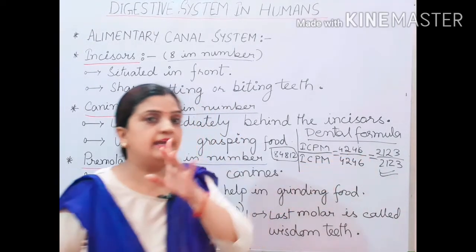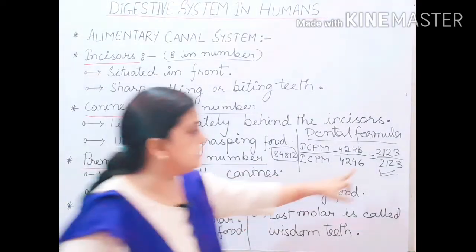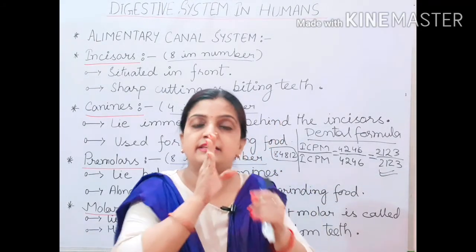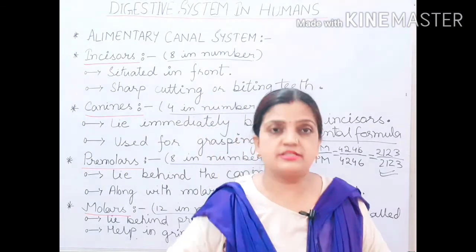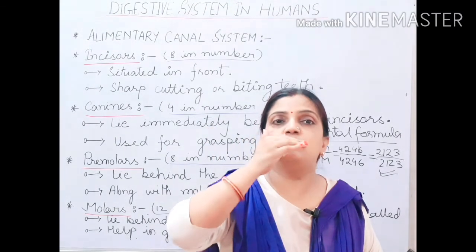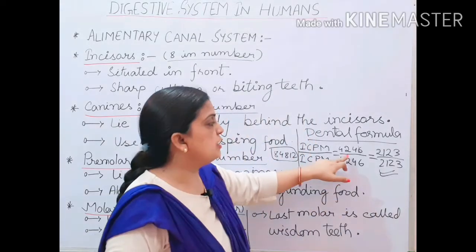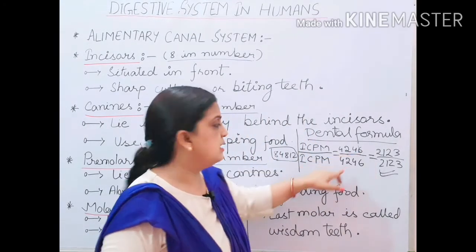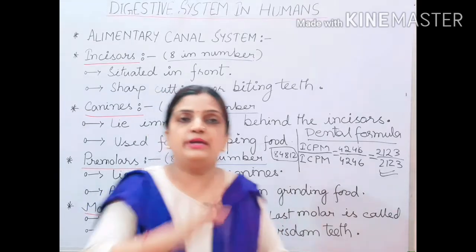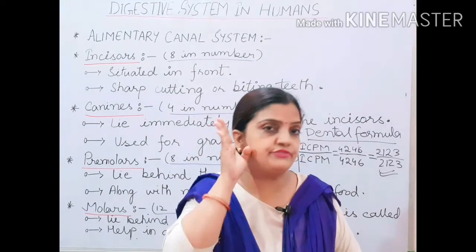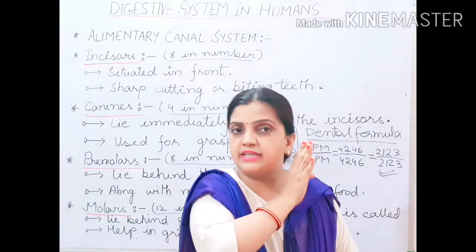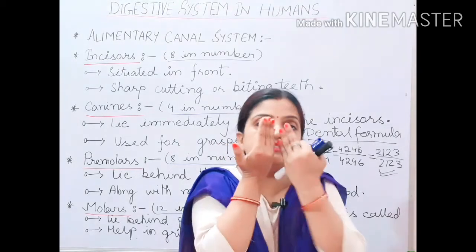Again we are going to divide now. We are going to divide the teeth into left and right. Just now I calculated upper jaw and lower jaw, where the upper jaw has 4 2 4 6 and the lower jaw has 4 2 4 6. But when I divide the face into two halves, right side and left side, the set is divided in between into two.